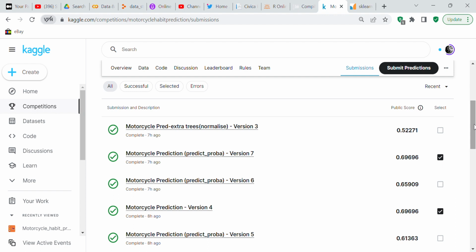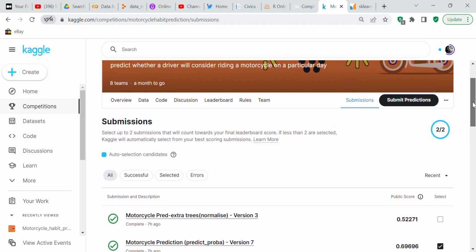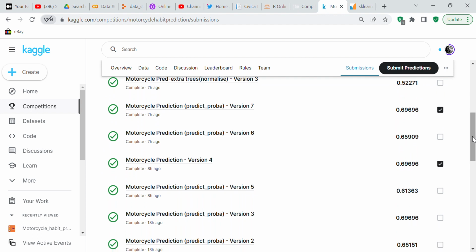You can see here, I've entered this competition. In order to enter the competition, I'm allowed to use 2 notebooks. The notebook that I've ticked on the bottom is Motorcycle Prediction version 4, and that is logistic regression with class weight set to balanced. And the top notebook that I have selected to submit for assessment is Motorcycle Prediction Predict Proba.